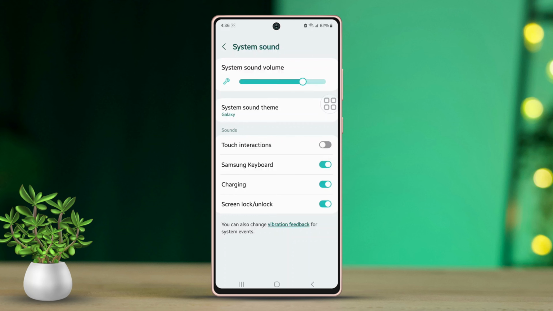And there you have it. That's how you can control the keyboard sounds on your Samsung phone.